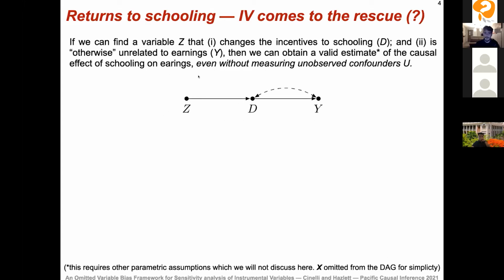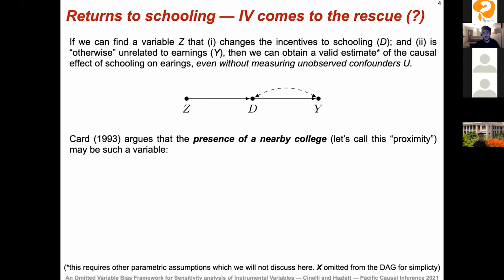So this is what the usual instrument looks like. And Card, in our example, argued that the presence of a nearby college could be a valid instrument Z. We're going to call this variable proximity. He argued this for two reasons. First, students who grew up far from college face higher costs of education. So if you're far from college, this may affect your decision whether to study more or fewer years, because it makes going to college more expensive. Or conversely, if you're closer to college, it makes it less expensive to attend.